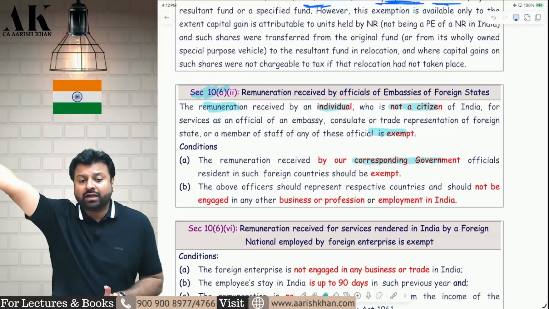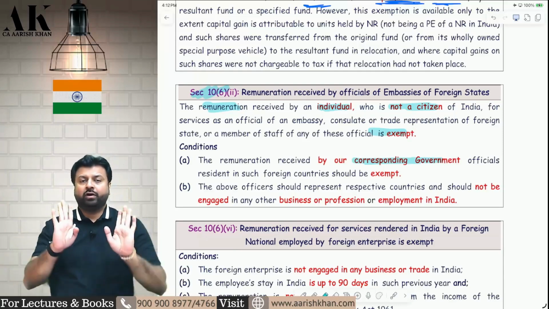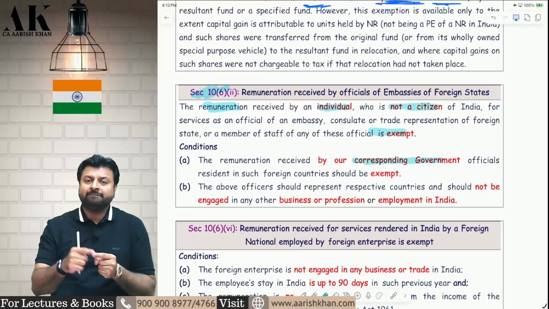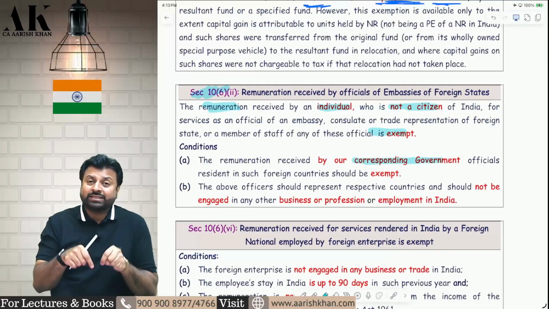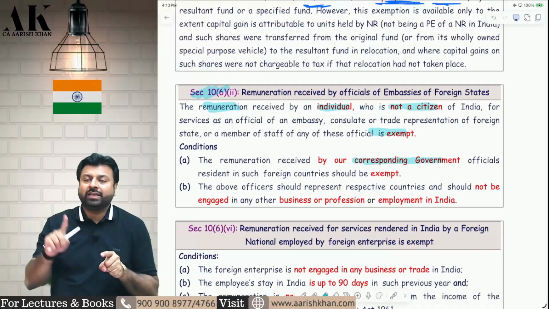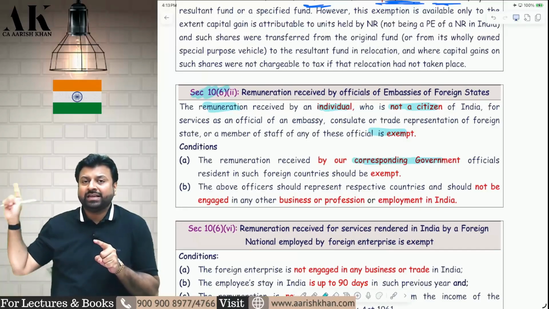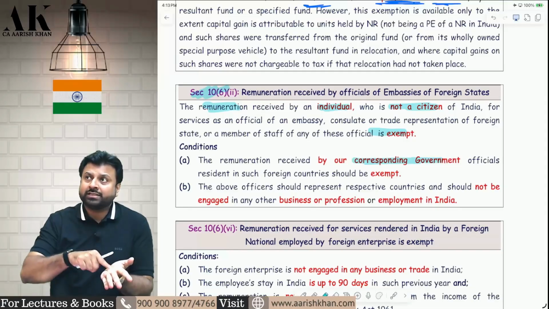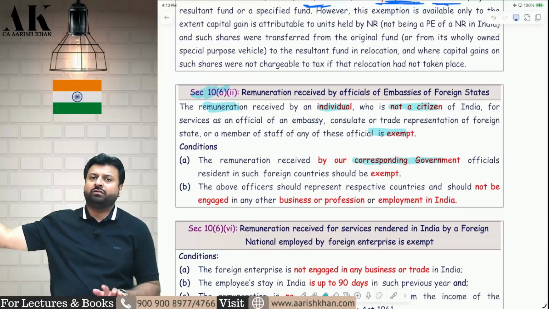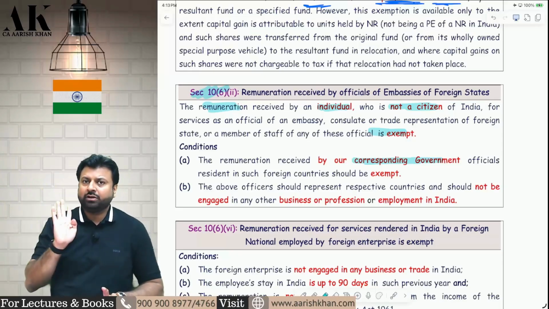If you exempt our employees, we will exempt your employees. For example, in India, US Embassy is there, and in US, Indian Embassy is there. In India, US Embassy, US citizens might be working, and in US, Indian Embassy, Indian citizens might be working. We will exempt the remuneration of your citizen, provided you also exempt the remuneration of our citizens in United States. Then only we will exempt.